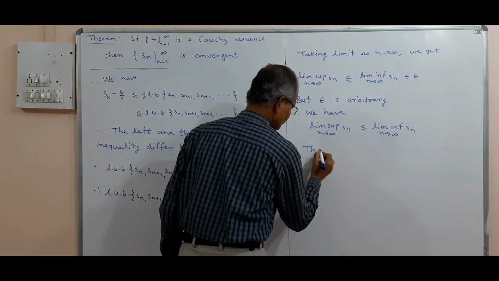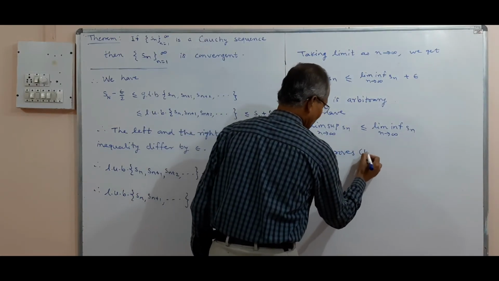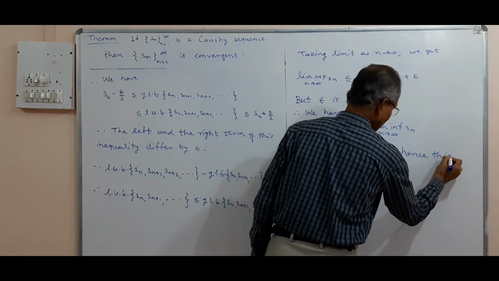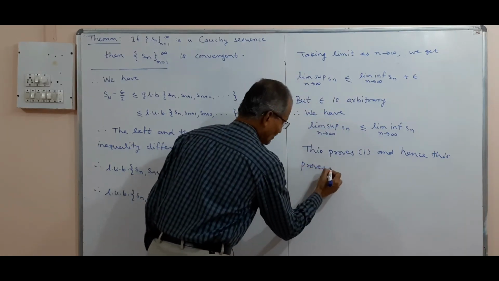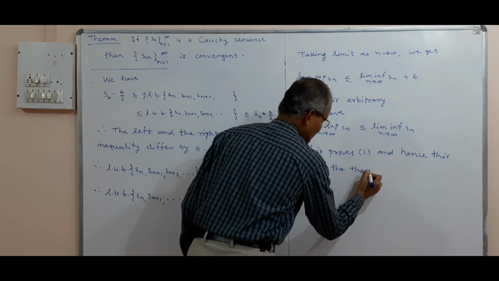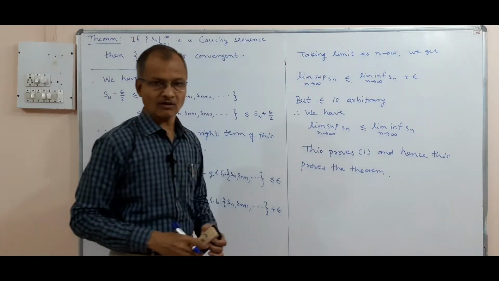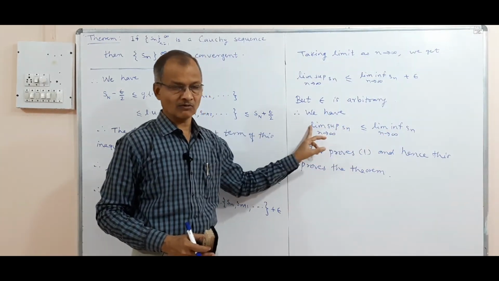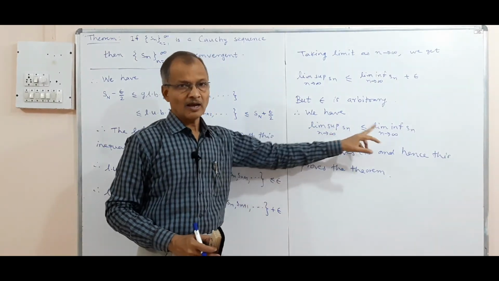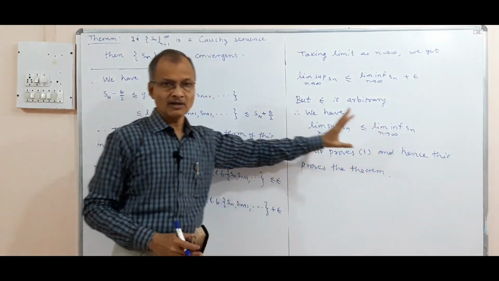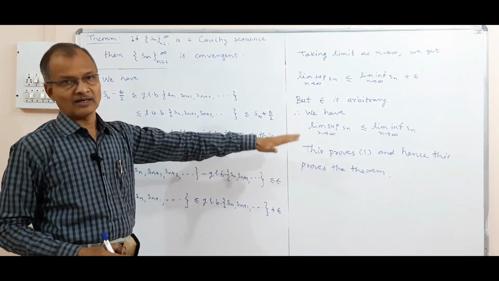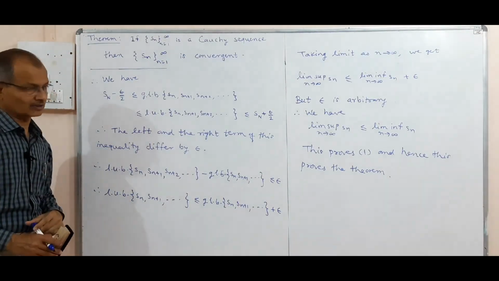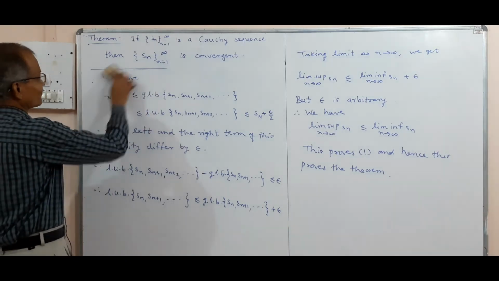So this proves 1, and hence this proves the theorem. Because in this case limit superior of Sn is less than or equal to limit inferior of Sn, and the converse is also always true, limit inferior is less than or equal to limit superior, and thus these two are equal. And if the limit superior and limit inferior are equal, that is the limit of the sequence, and thus the sequence is convergent. So every Cauchy sequence is convergent. So this is the proof of the theorem.